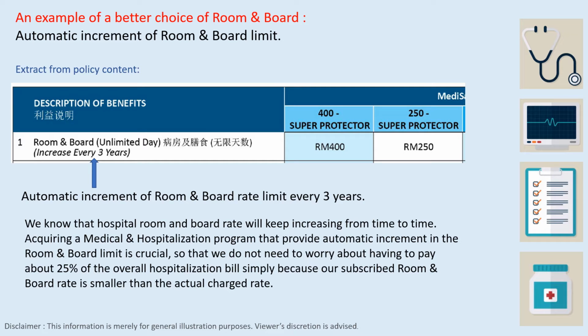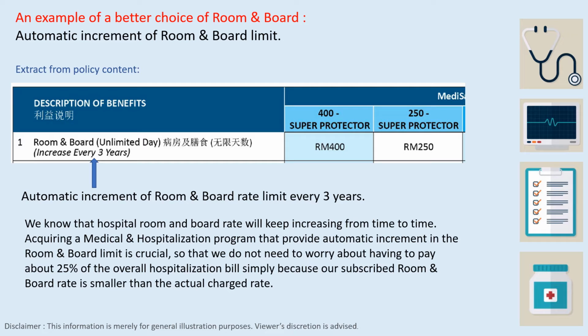Now, this is a very attractive plan whereby you can see it is stated as unlimited day, which means if it so happens the treatment needed requires a quite significant period of hospitalization, then the insured will have no worry about not enough days of limitation to be hospitalized.